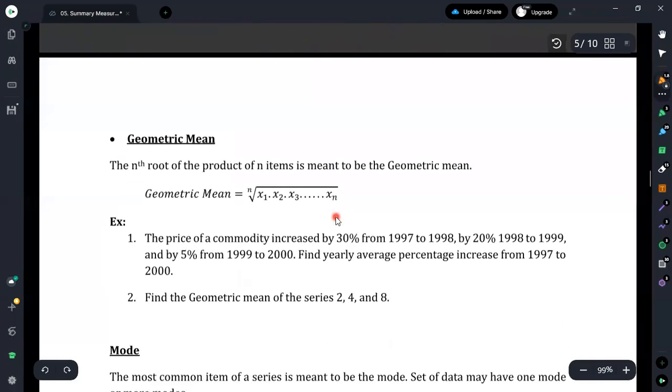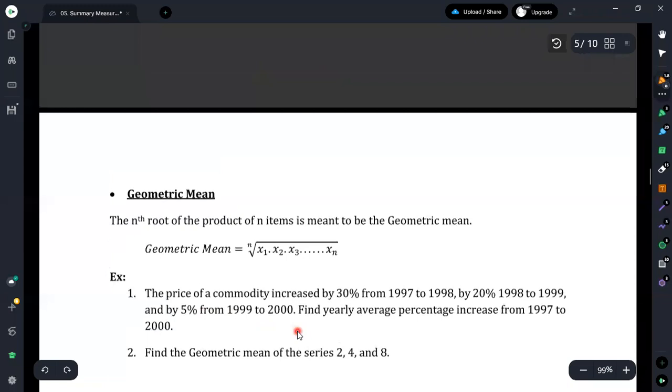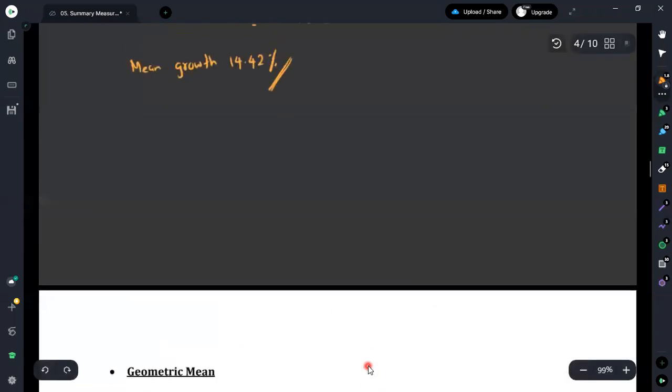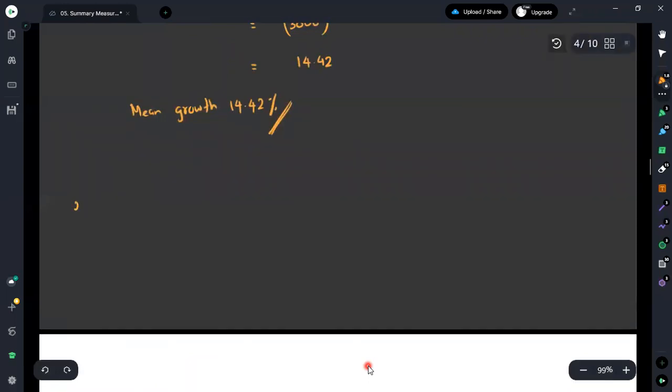In the second example, it is asked to find the geometric mean of the series 2, 4 and 8. Here we have the values 2, 4 and 8, and we need to find the geometric mean. To find it, we take the third root of their multiplication, 2, 4 and 8.